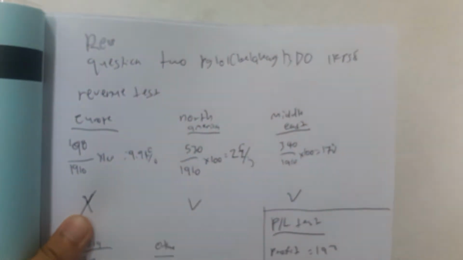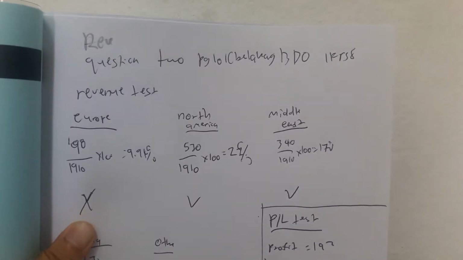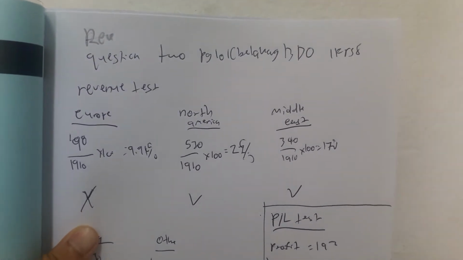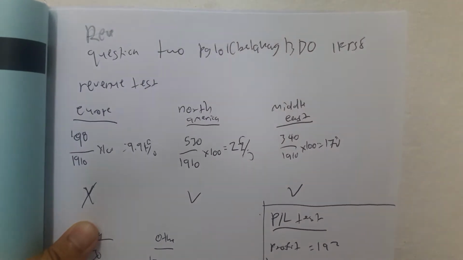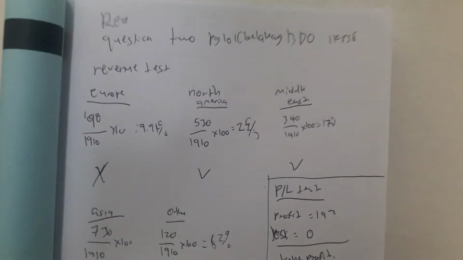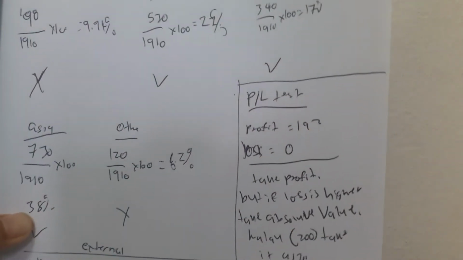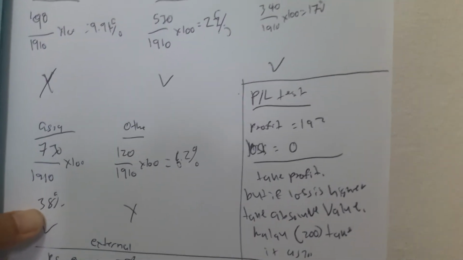After we have calculated the 10% test, we can see that Europe does not pass the 10% rule, as it is 9.9%. North America passes the 10% rule, as it is 27%. Middle East passes the 10% rule, as it is 17%. Asia passes the 10% rule, as it is 38%. And other does not pass the 10% rule. Now we take the P&L test. After the P&L test, other passes the test.